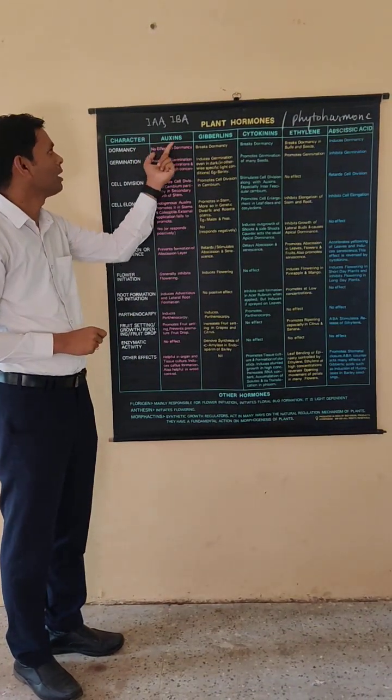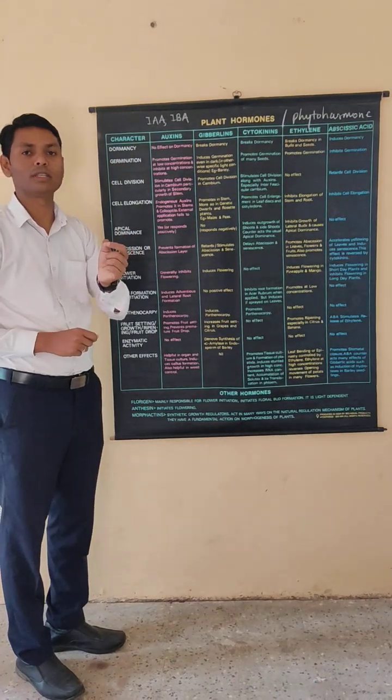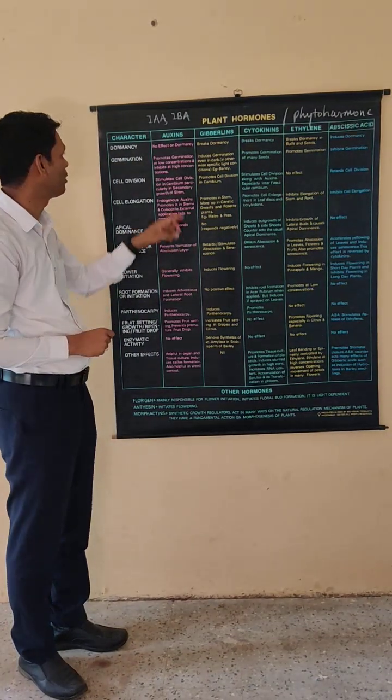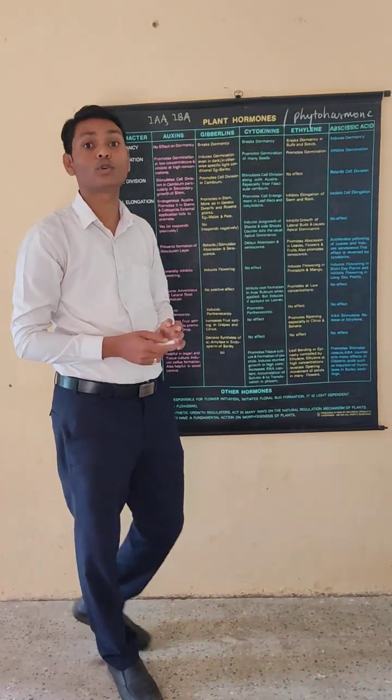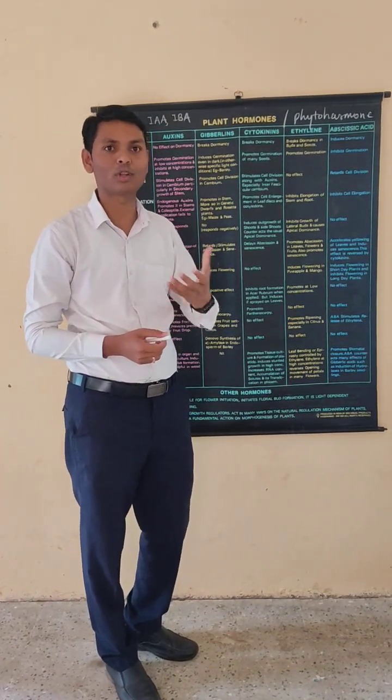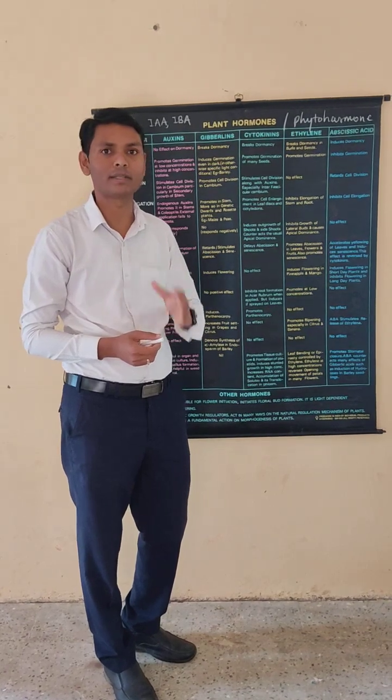Now we move to the physiological roles of auxin in plants. One by one: auxin has an important role in phototropism.